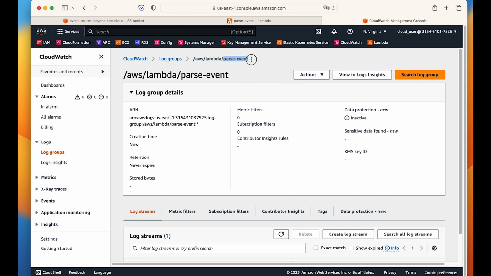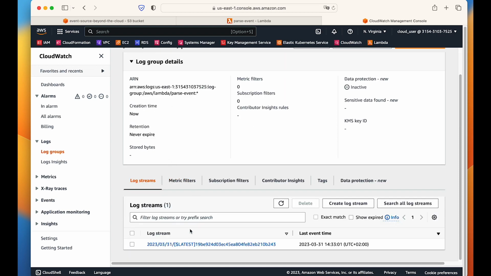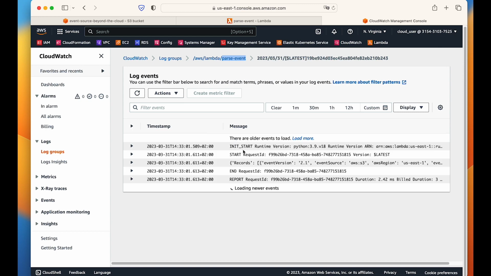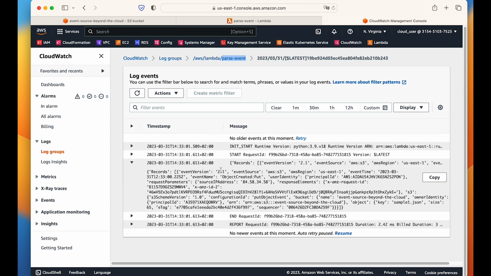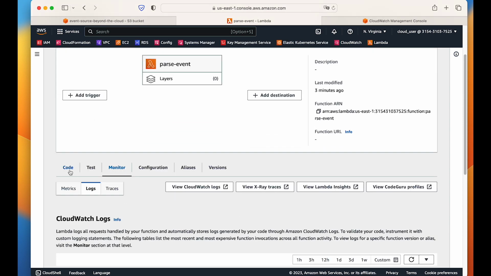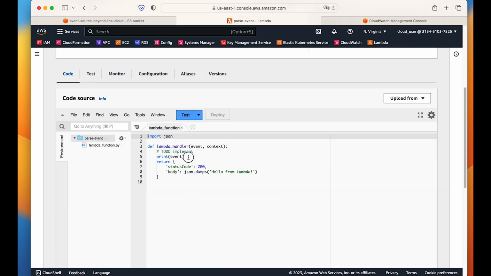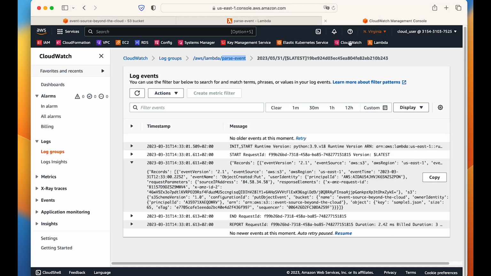We can see that parse event is created, and the parse event log group is for the Lambda function, and it created this event. What is the event? This is the event that we are interested in. So remember, we have printed the event. In our code, we have seen that we print the event. So this is our event.